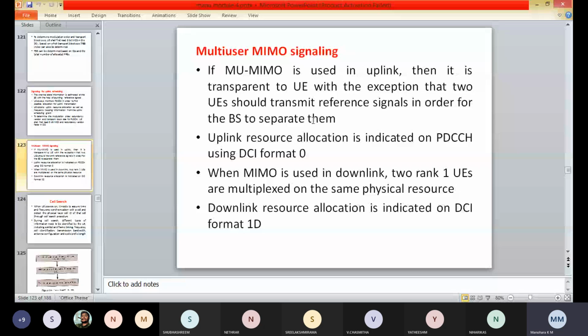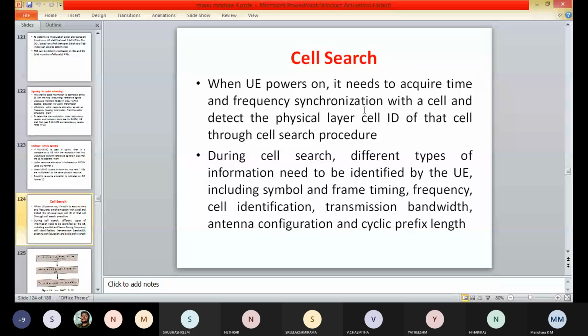Moving on to the next topic, we have the cell search. Cell search is the collective term representing the combined procedure of measurement, evaluation and detection.